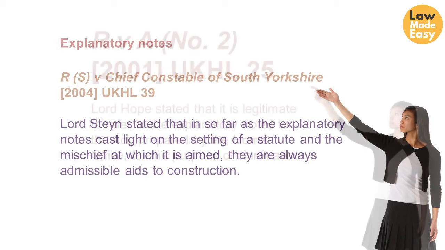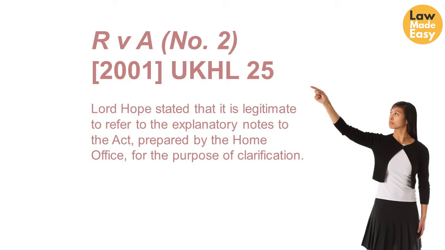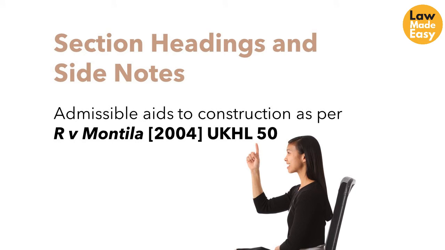In the case of R against A, Lord Hope stated that it is legitimate to refer to the explanatory notes to the Act, prepared by the Home Office for the purpose of clarification. He stated that he would use the explanatory notes in the same way as he would use the explanatory notes attached to a statutory instrument. Another aid is section headings and side notes. This has been stated in R against Montila that section headings and side notes are admissible aids to construction.